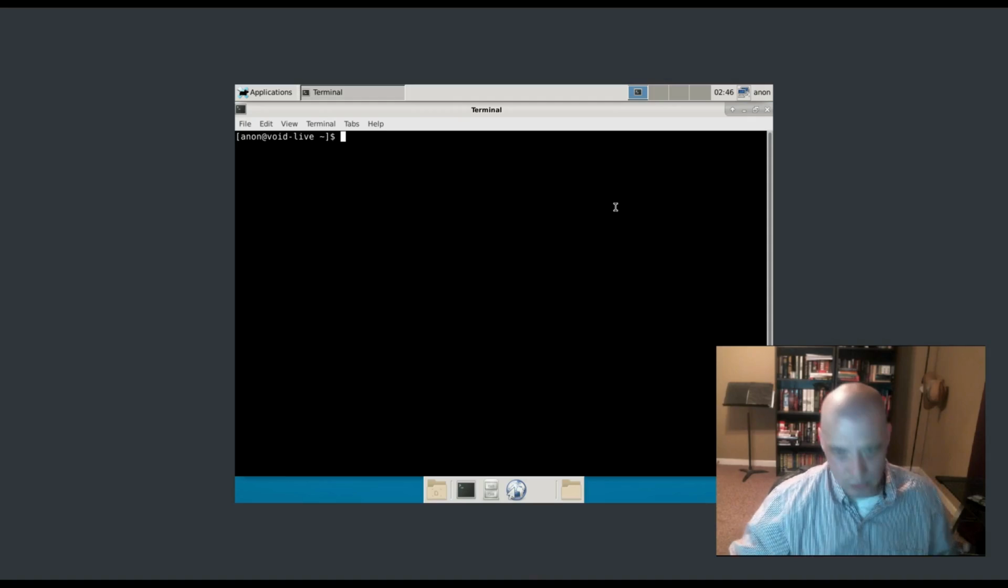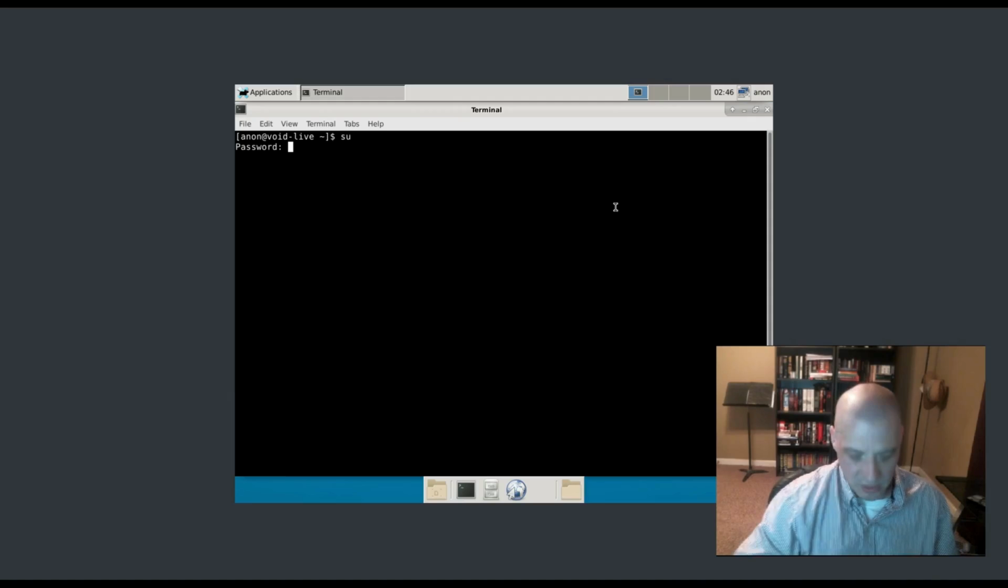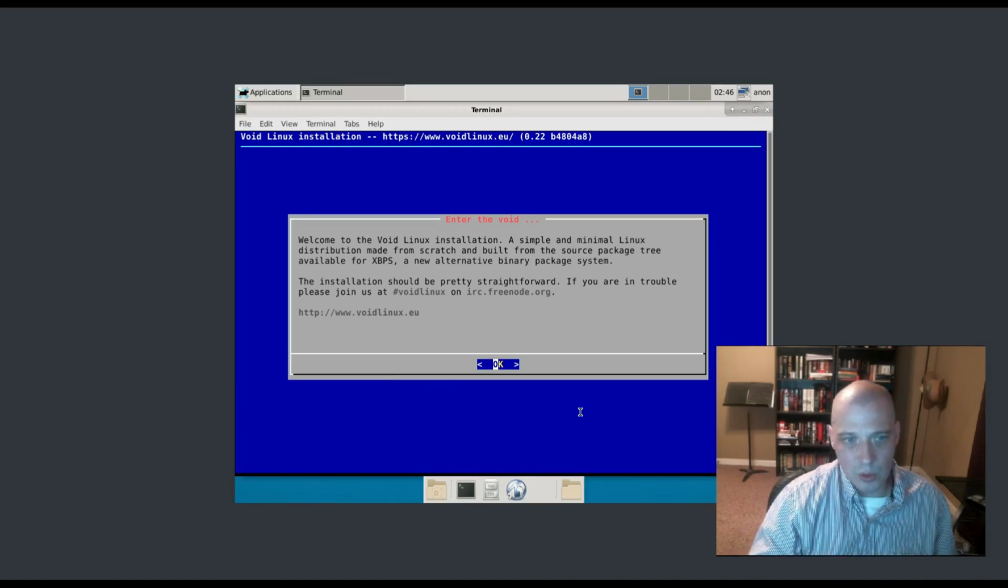You have to log in as root. To log in as root, of course, you need to type in su, which stands for super user. You have to type in the password. Now the root password for the live environment here is voidlinux, all one word, no space. And you see now I have this little pound symbol that appears. That's signifying that we now are the root user. Now we have to launch the installer, which is called void-installer. And here's the Void installer.